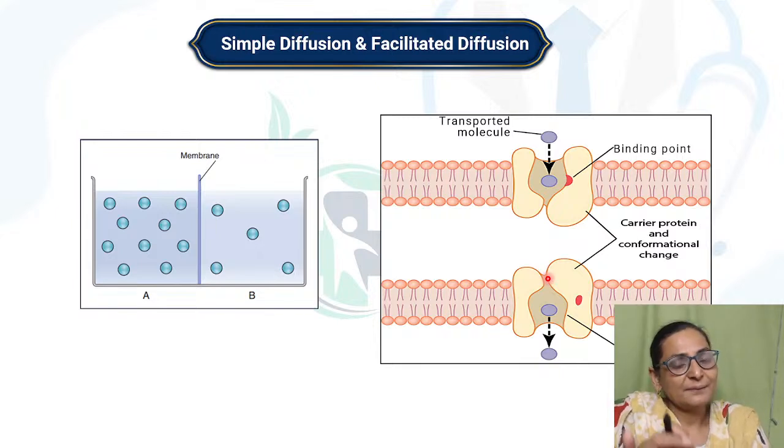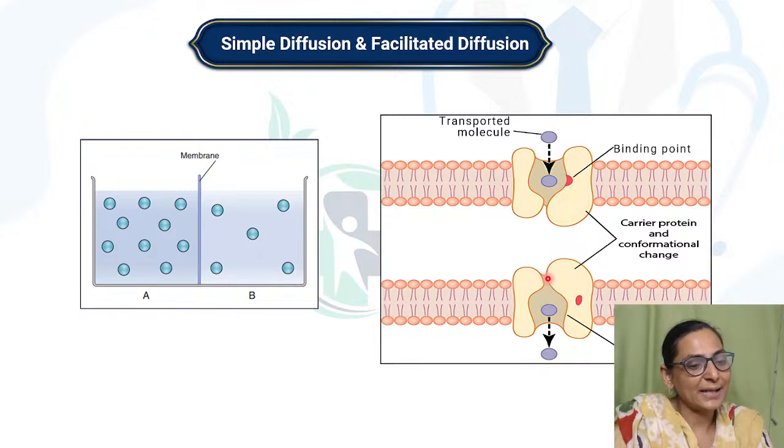So that means that facilitated diffusion is subjected to saturation kinetics. This is the reason why, in diabetes, what happens when the patient has diabetes?